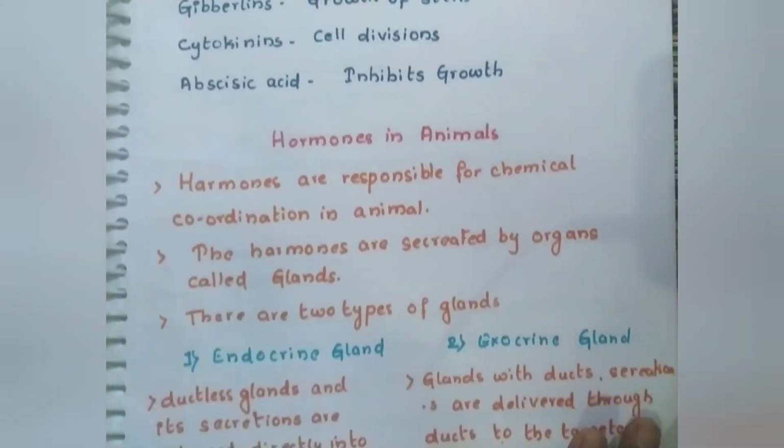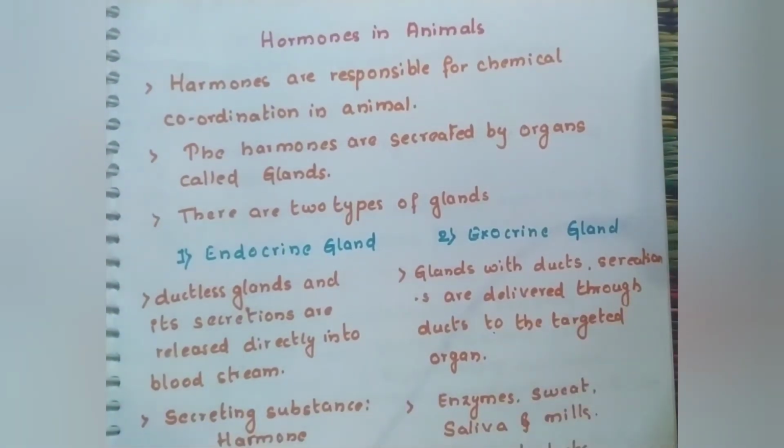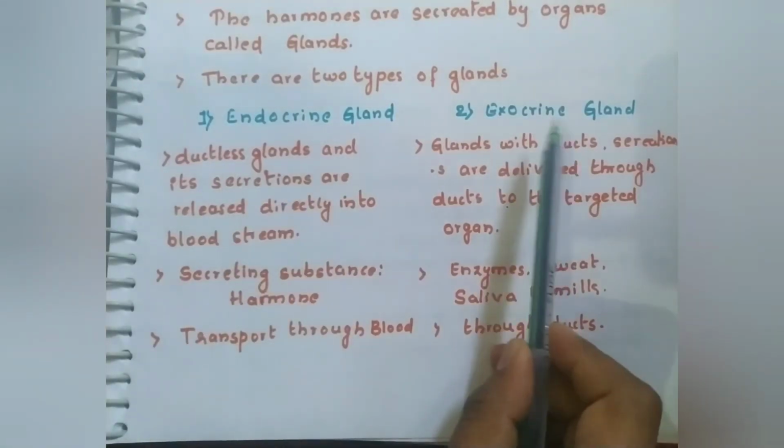So let us study hormones in animals. In the animal hormone system, the hormones are secreted by glands. The glands are the parts which secrete the hormones. These glands can be classified into two types: endocrine glands and exocrine glands.